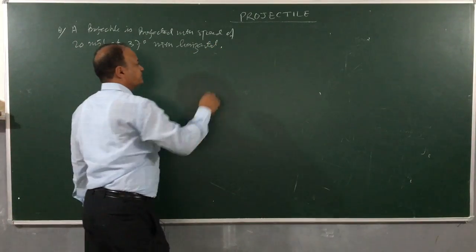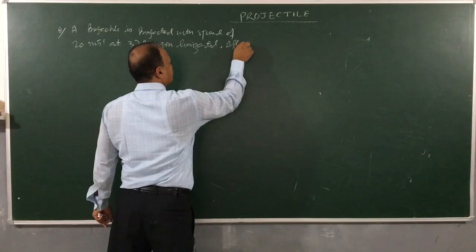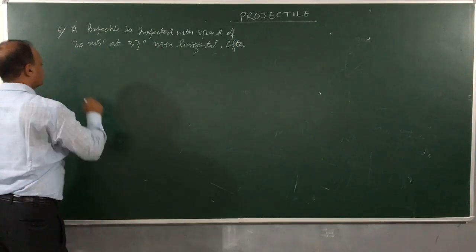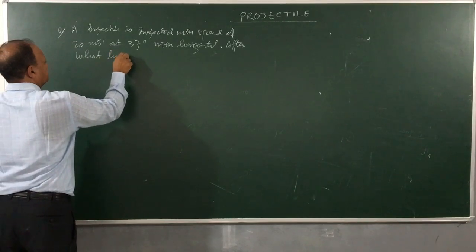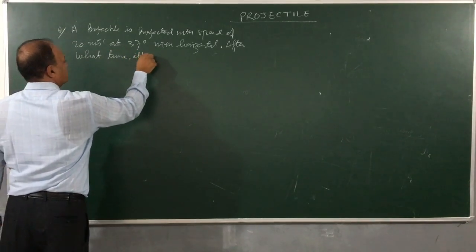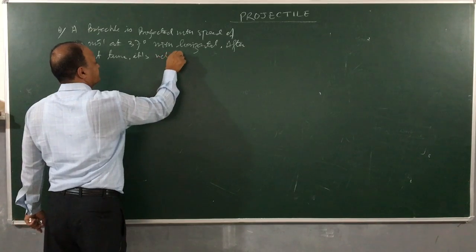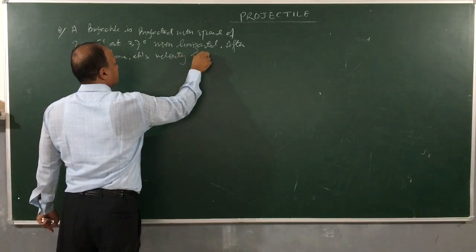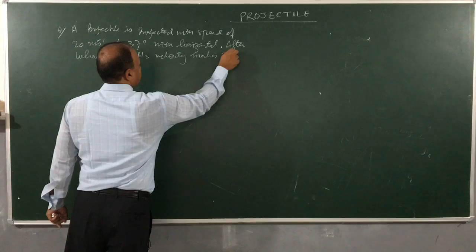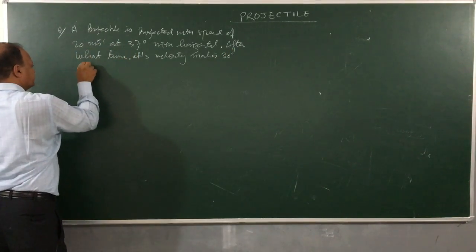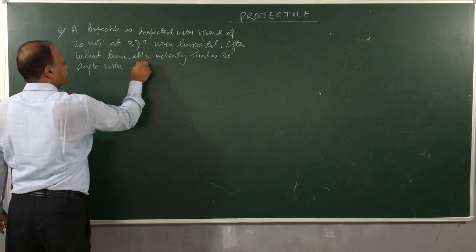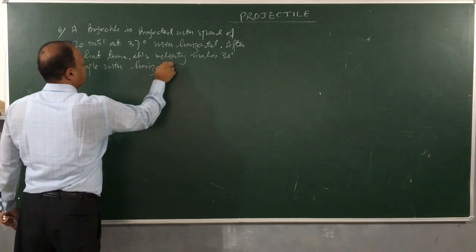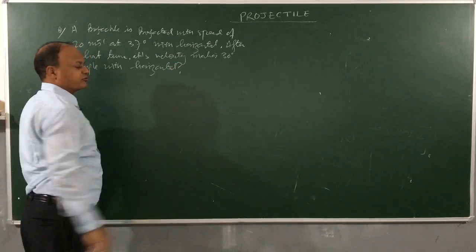After what time does its velocity make a 30-degree angle with horizontal? Suppose I ask you this question.